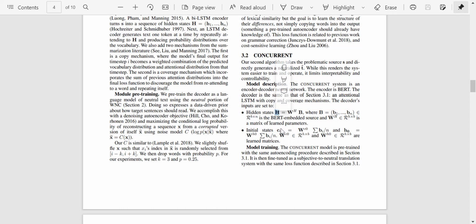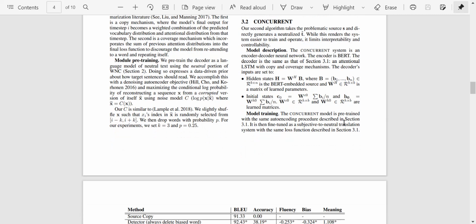So the initial state C naught is the weight associated with the state C naught, and these weights are multiplied with the hidden states which the BERT model produces, and then the mean is taken. And similarly, H naught, the hidden state, is the weight associated with the hidden states which the model will try to learn, and multiplied again by this same term.